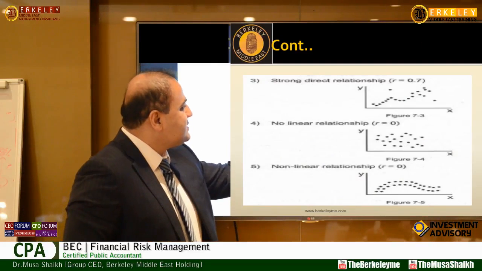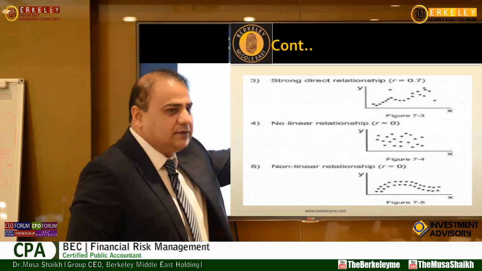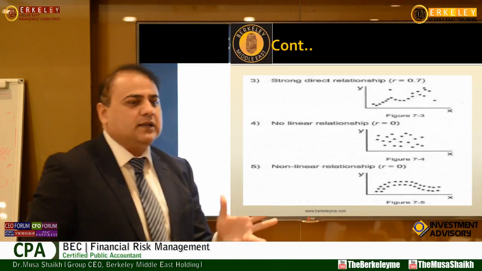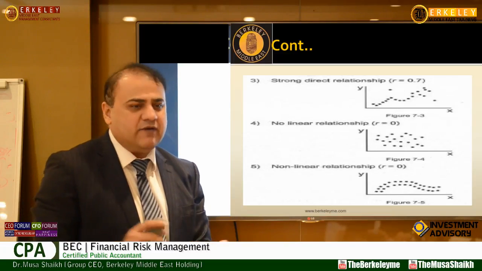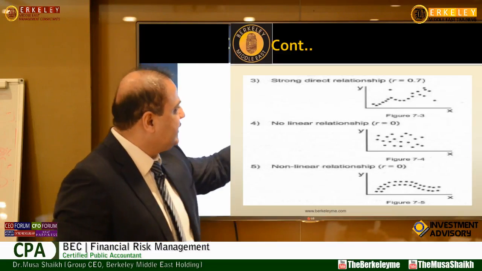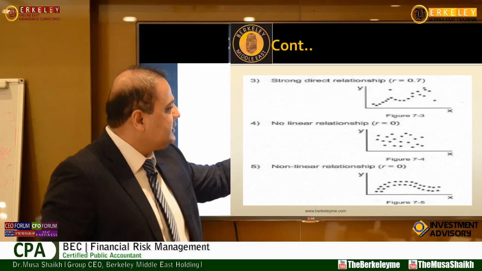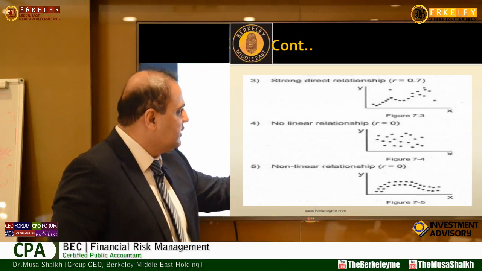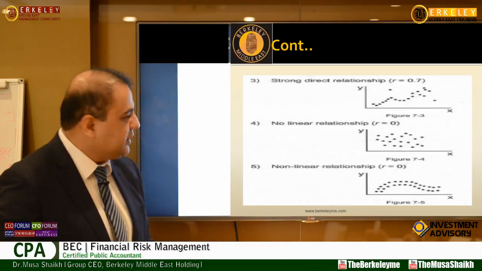So this is good correlation, but not as perfect as we saw. 0.7 means that you're aligned, but not everything is aligned. A little bit of fluctuation is there. R equal to 0 means no relationship between two variables, so no linearity or no connections.